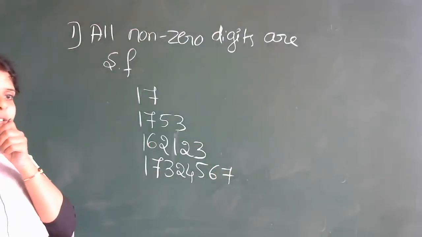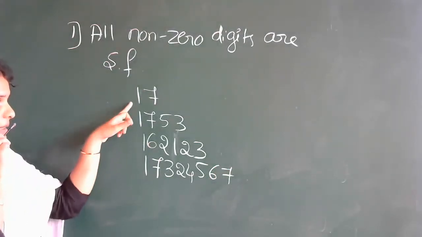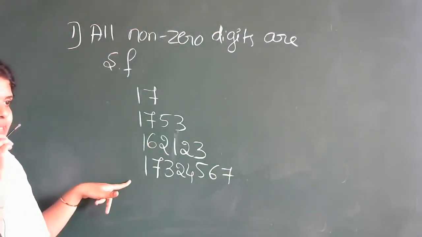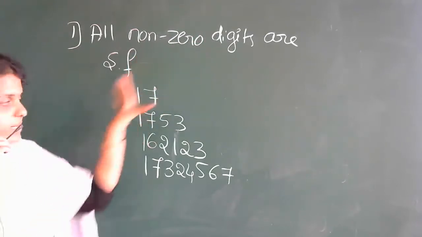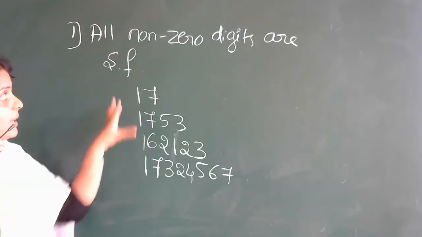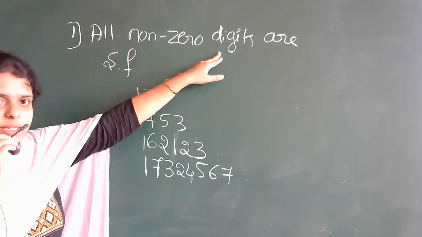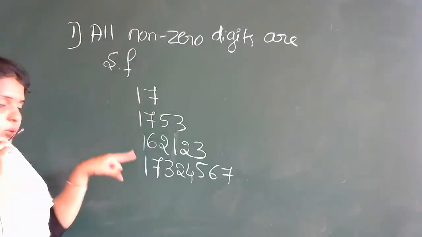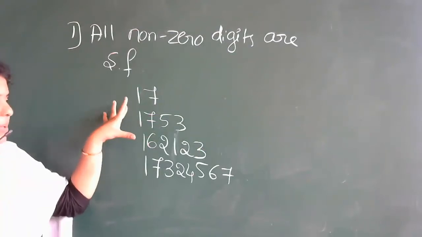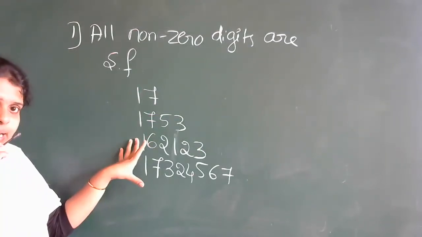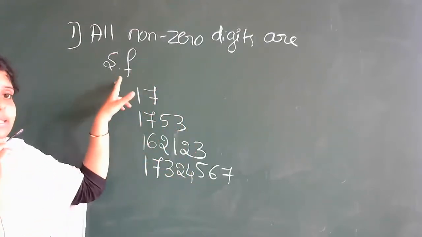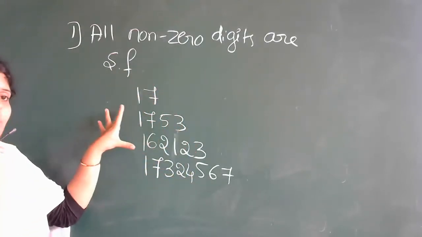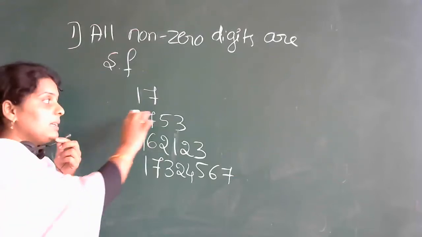So here in all these examples, you can see that there is no zero in the given example. These numbers are called what? Non-zero digits. Such digits are called non-zero digits. So when there is no zero in the given example, all are considered as what? Significant figures. For example, how many significant figures are there in the given example?